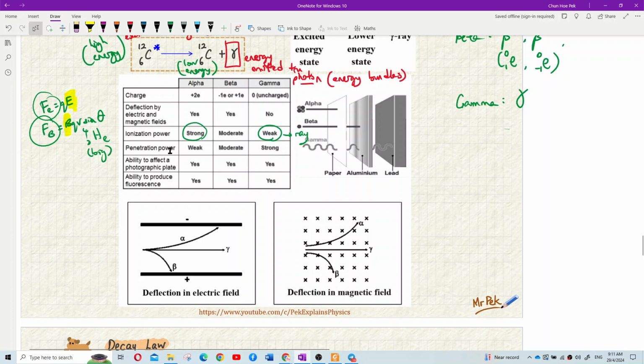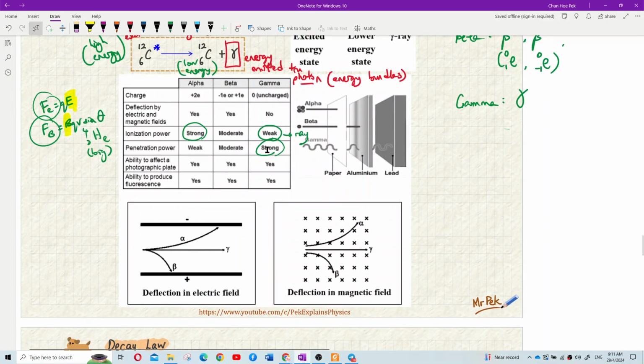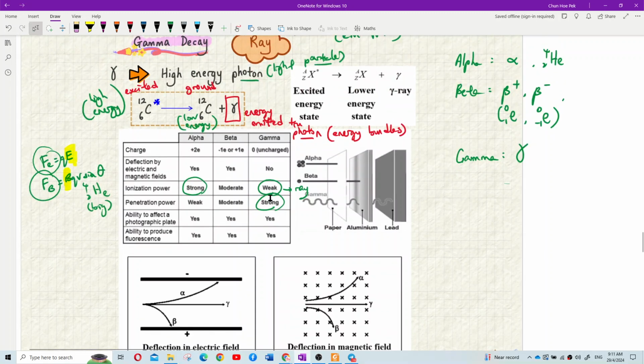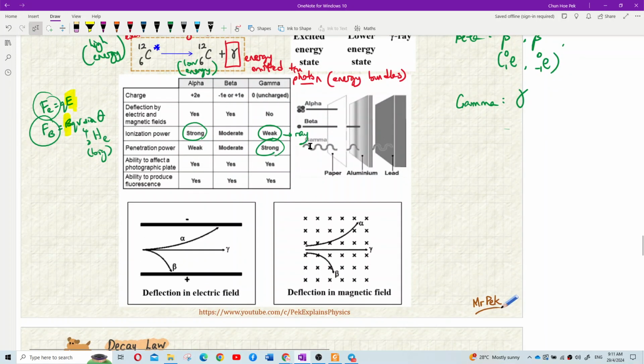Now penetration power, of course, the gamma is the strongest. Gamma is the strongest because it's the smallest. Dia bukan particle pun. Dia is just a ray. So dia paling senang tembus. Tengok ini. Gamma, dia tembus paper, tembus aluminium. Only can be filtered out by a plumbum. This lead is actually the plumbum.